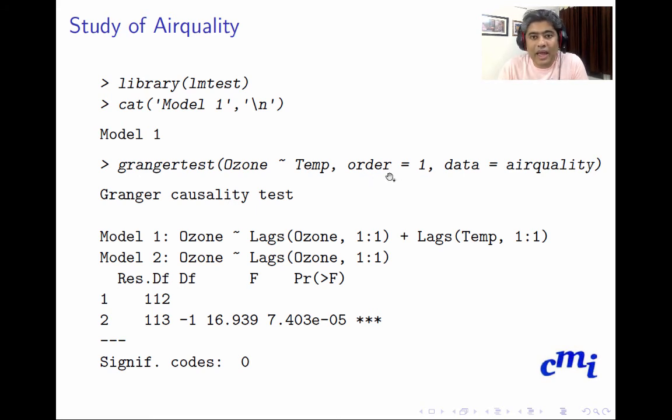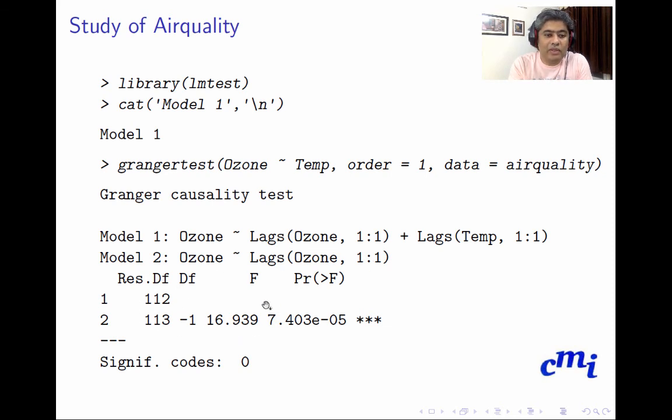So basically we have taken only one lag: ozone itself up to lag 1, and temperature takes lag only up to 1. This is the alternate model, and the null model is only with ozone against its own lag 1. So it is an AR(1) model basically.